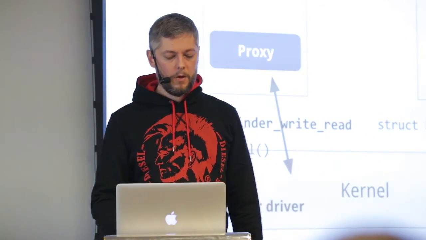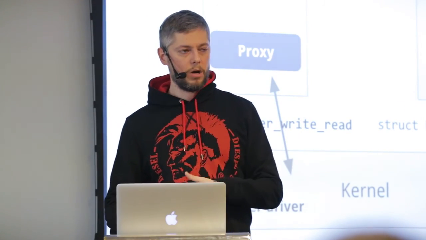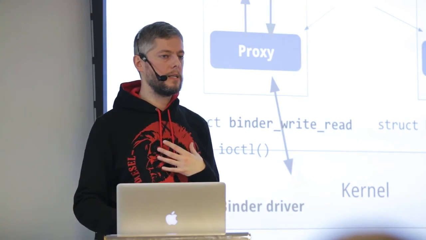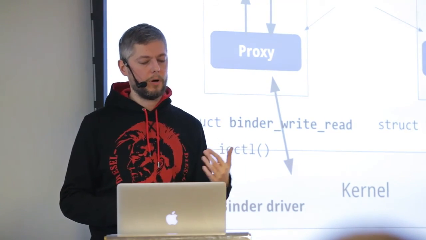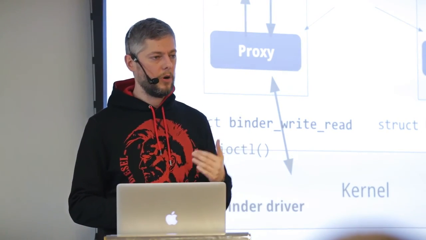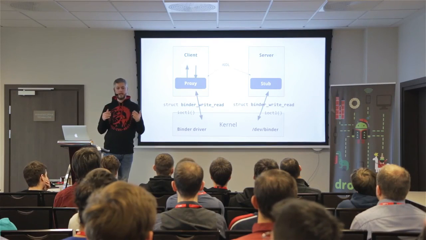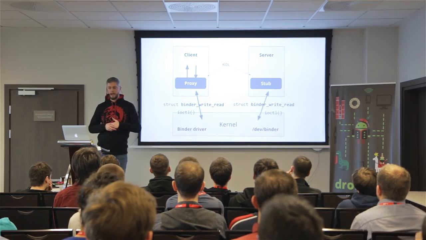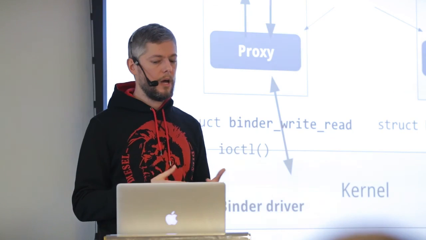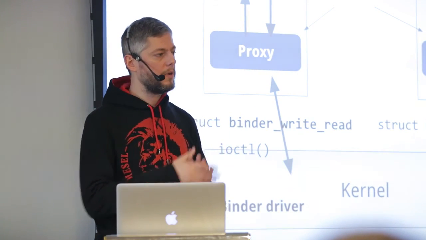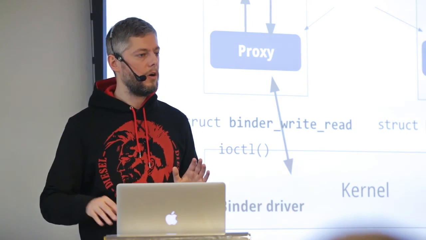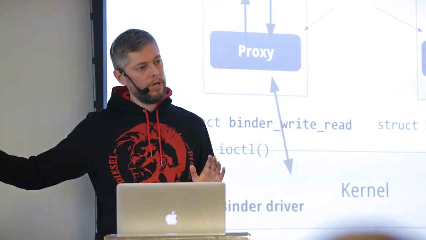Yeah. So we have client-server, we have proxy and stub created by AIDL, and then we, as developers, just interact with the proxy. And the communication between client and proxy is high-level Java. I can call the add method, pass a POJO object, client or product, and under the hood, the proxy will convert that to the low-level parcel stuff and use the binder low-level calls to pass that along the kernel to the other side.